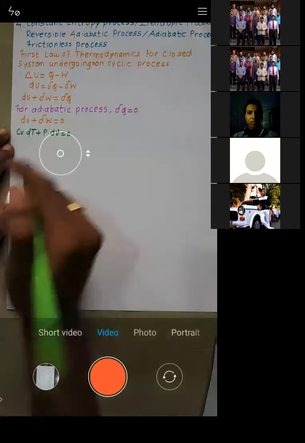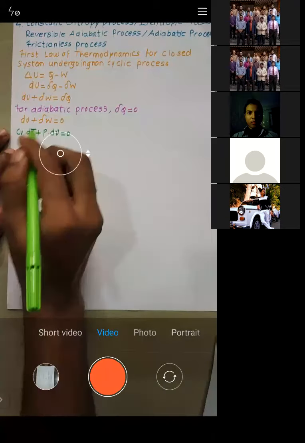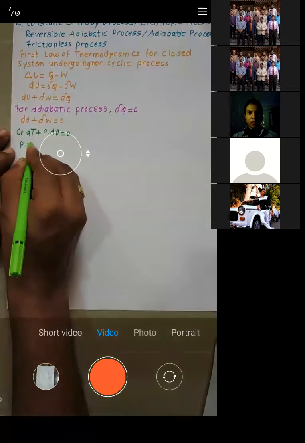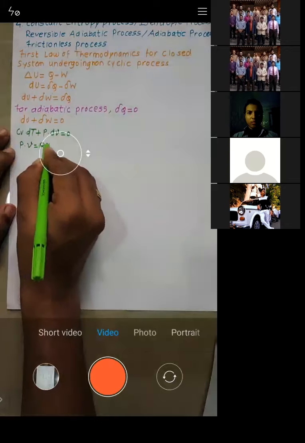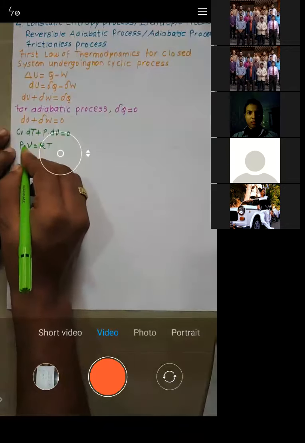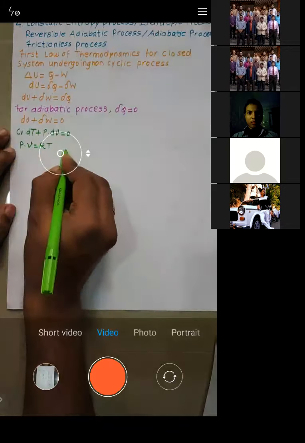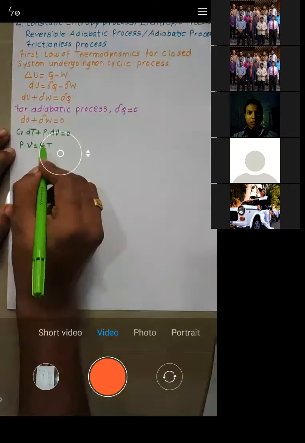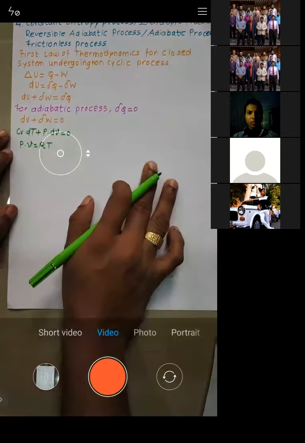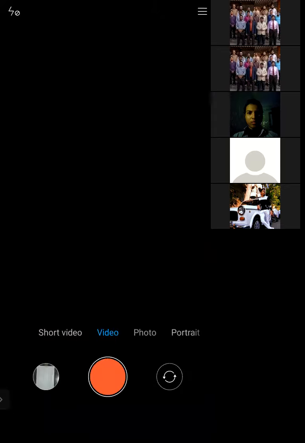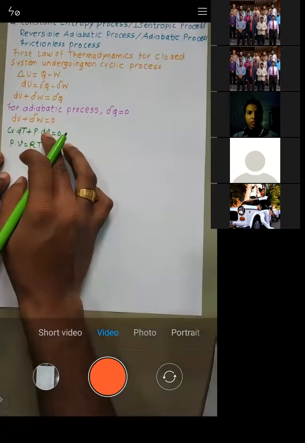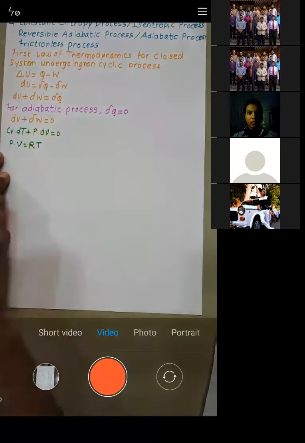Now see, what is the equation for P into V? PV is equal to RT, because this is the small one. P into capital V is equal to mRT, and P into small v is equal to RT. Yes or no? Are you able to understand these expressions?